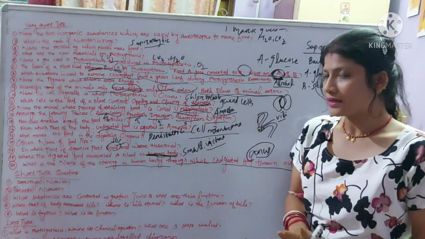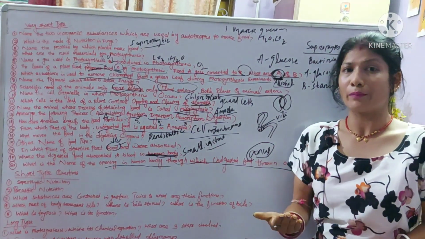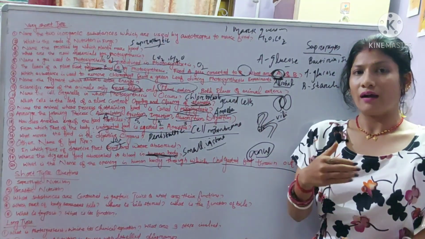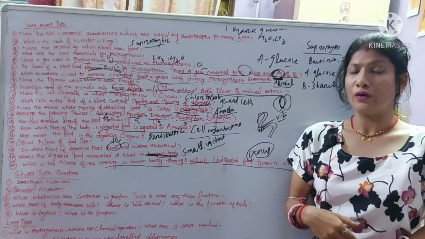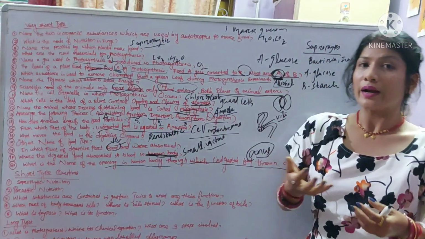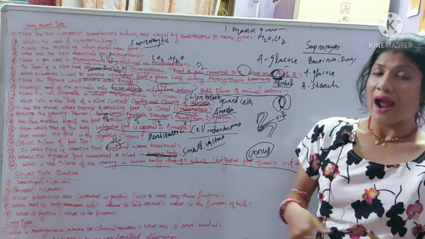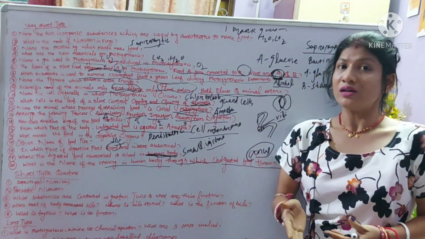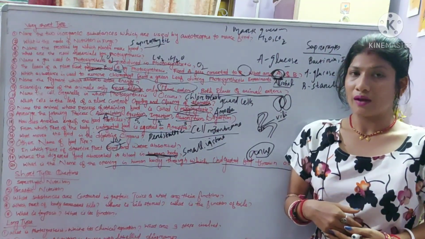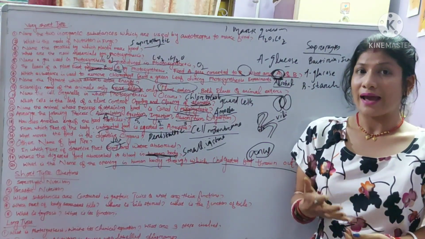Then the second question is the parasitic mode of nutrition. It is the mode of nutrition in which an organism obtains its food from another living organism, which may be a plant or an animal. The organism that obtains food is known as the parasite, and the parasite depends upon another organism known as the host. The examples are Plasmodium, Rafflesia, Cuscuta, lice, and tick.